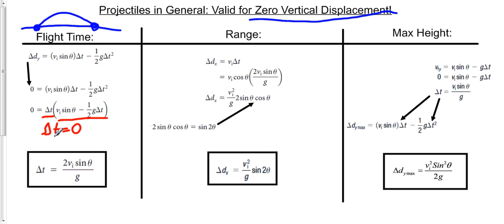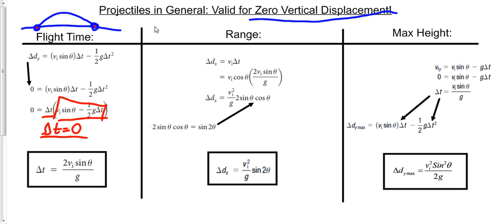The first one, delta t equals zero, is the initial flight, or sorry, the initial launch. Because again, you've told your equation, find me a time where here's the initial velocity, here's the acceleration, and it hasn't gone anywhere. The equation spits out, well, obviously, before it's gone anywhere, so time equals zero. But the other less obvious one is going to be over here when it actually lands. And this would be the second option. It's one of the brackets.